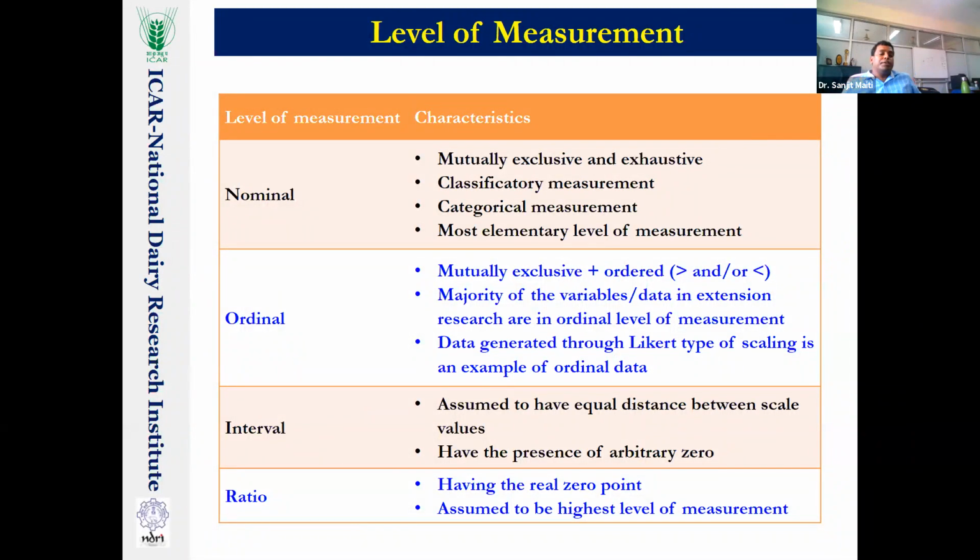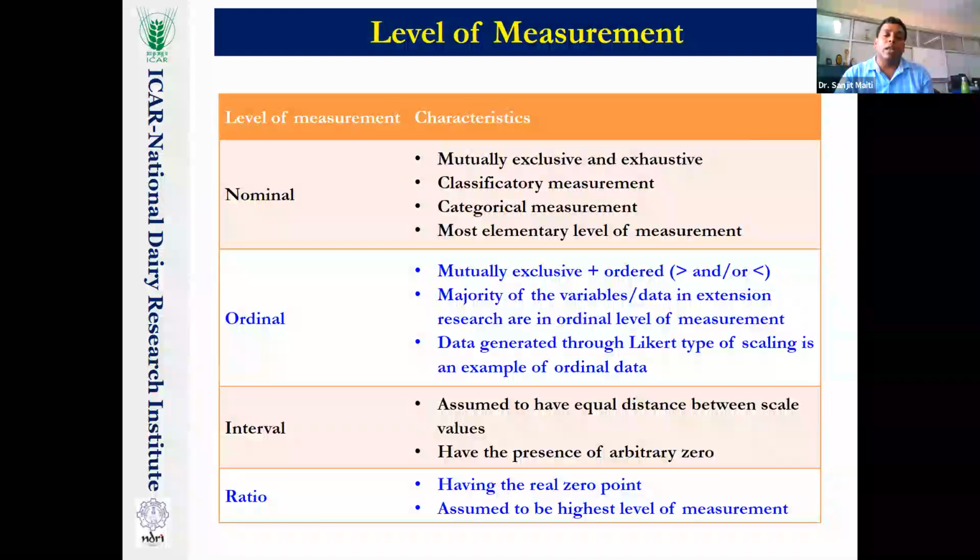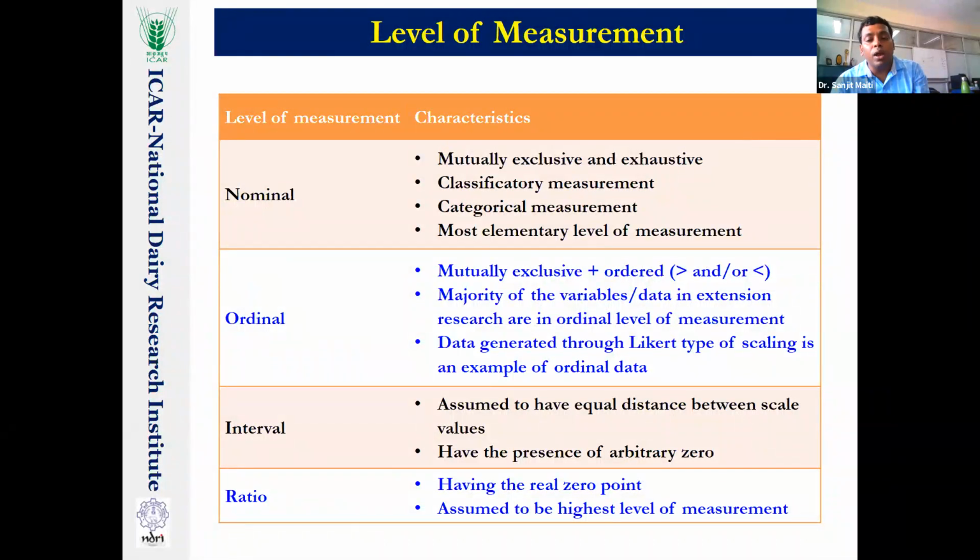Therefore we are using the Likert type scale data as an ordinal level of measurement. And the interval level of measurement: when the data are mutually exclusive as well as ordered, but in ordinal level of measurement we say the distances are not equal, but here we say that the distances are equal. Then we call it interval level of measurement, plus it has an arbitrary zero.